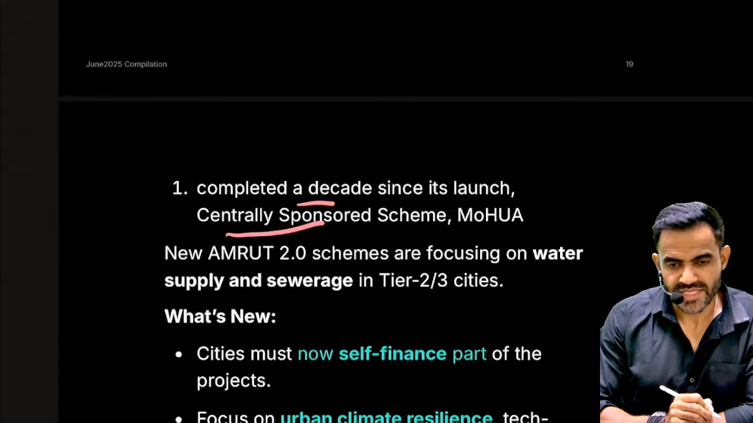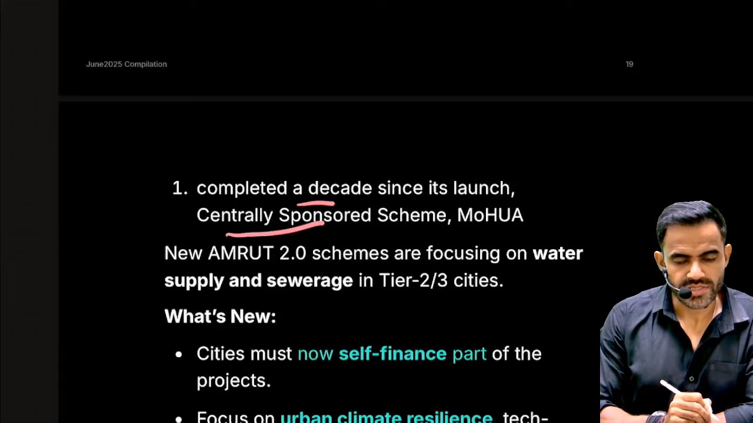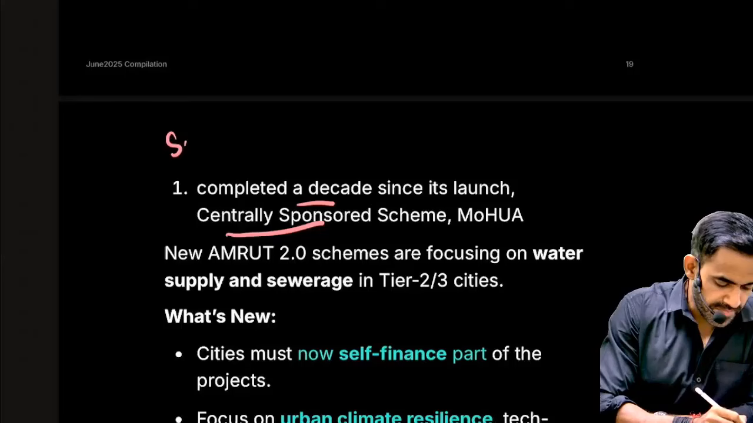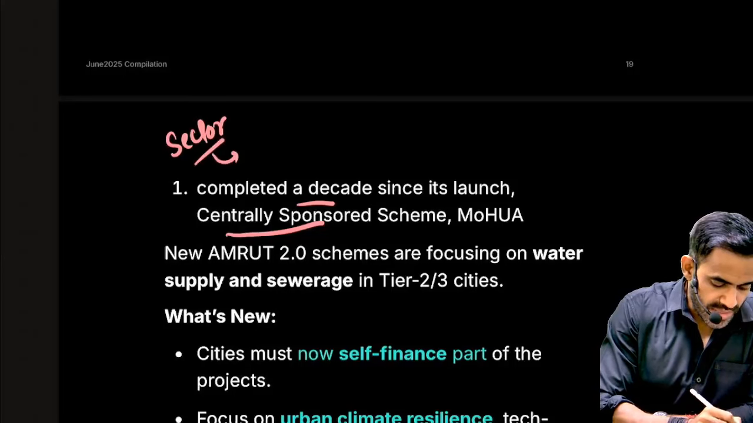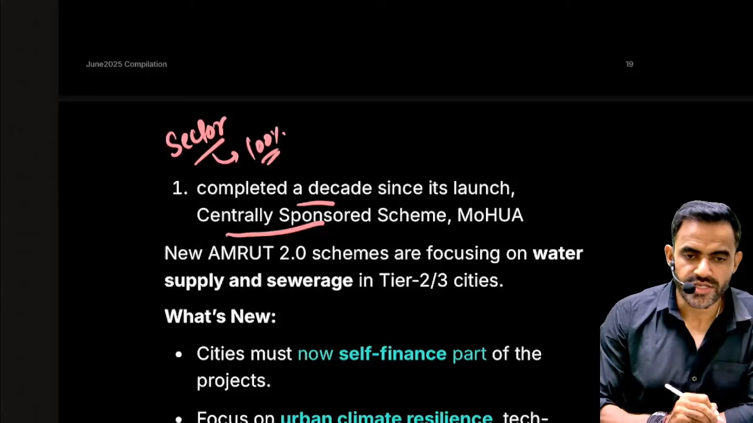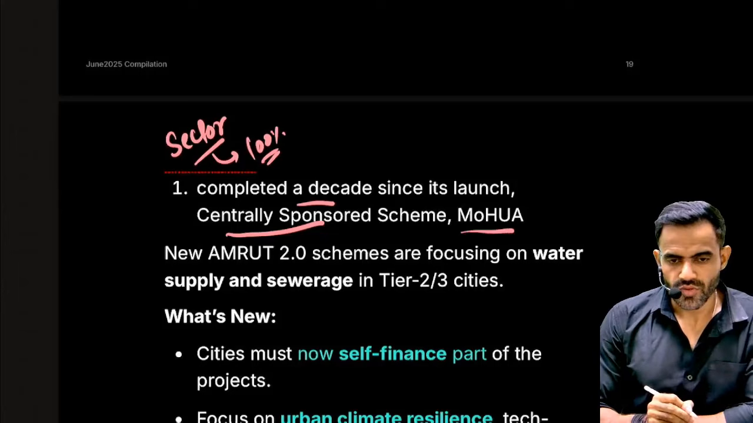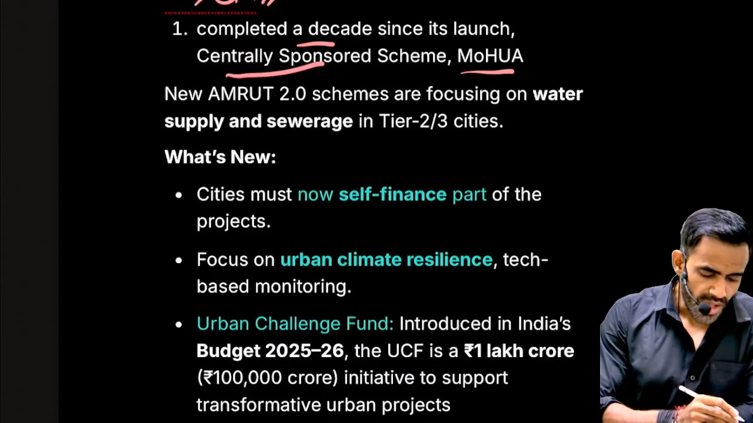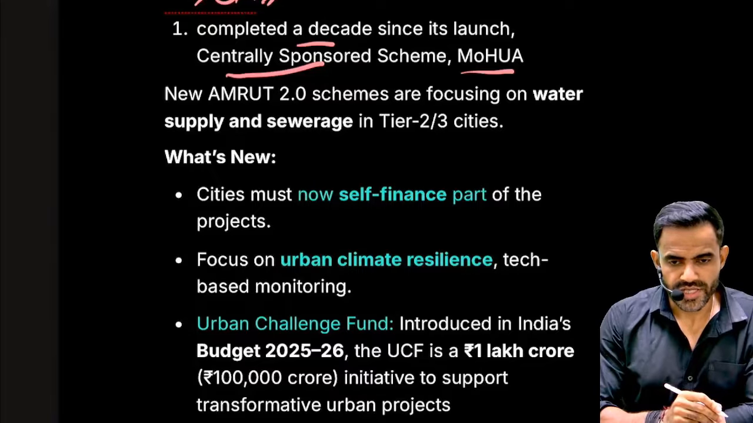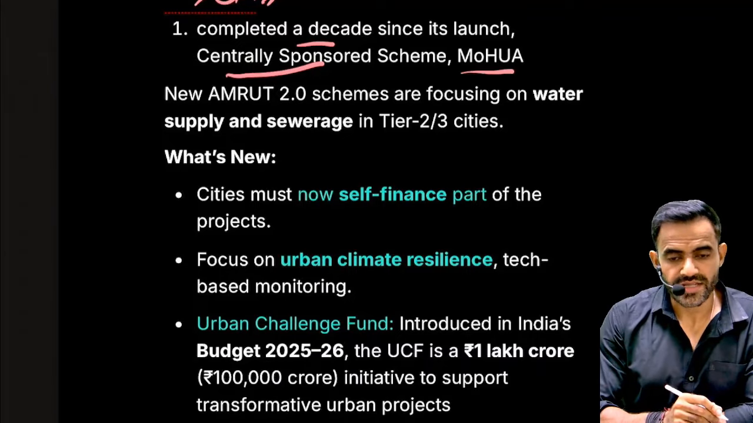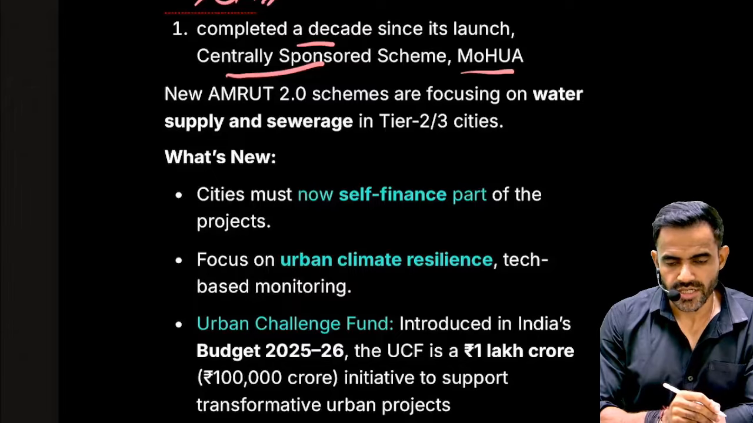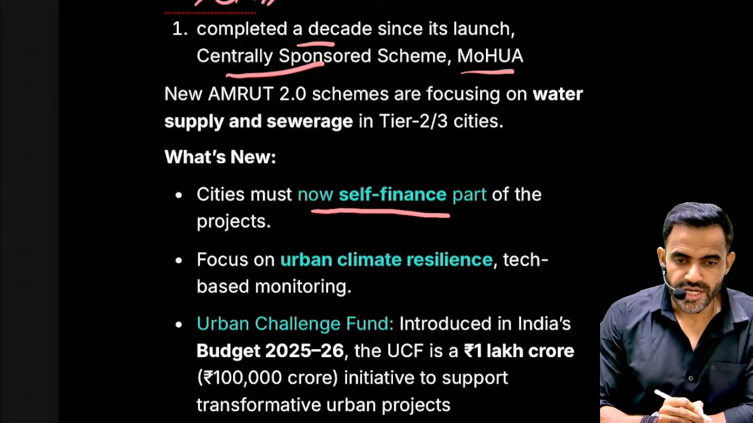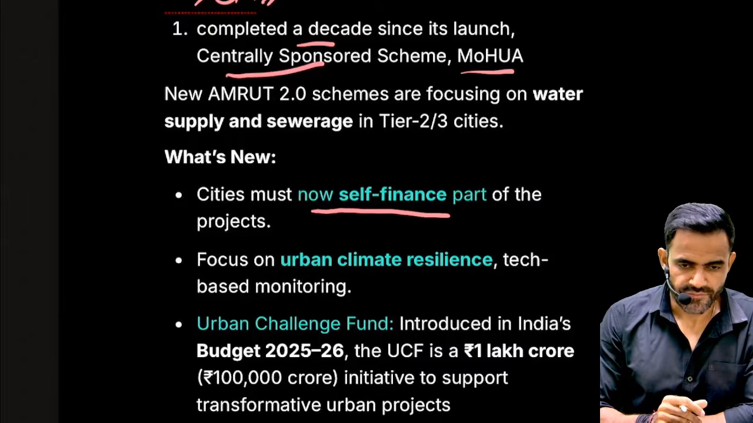Understand, sponsored basically means the central government is going to provide some resources and the rest of the resources will be arranged by the state government. Then there is a central sector scheme. In that case, 100% funding is provided by the central government. Now this is implemented through the Ministry of Housing and Urban Affairs. Please understand one thing, our urban bodies lack financial resources and that's why they are heavily dependent on state and central government. Now the focus is on the fact that they need to generate their own resources. That's why the concept of self finance.